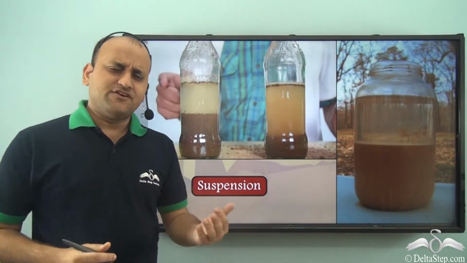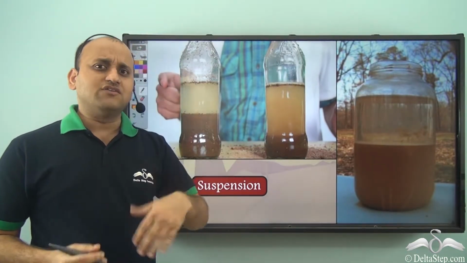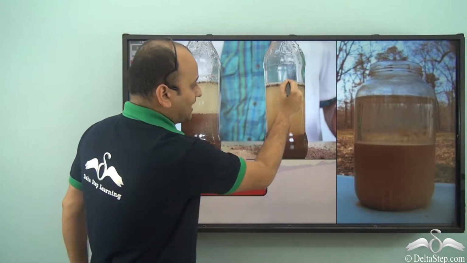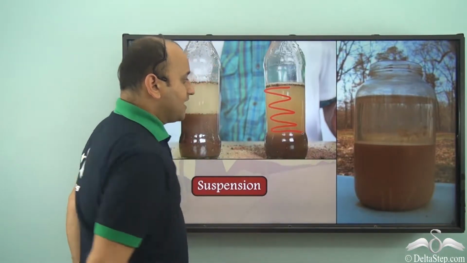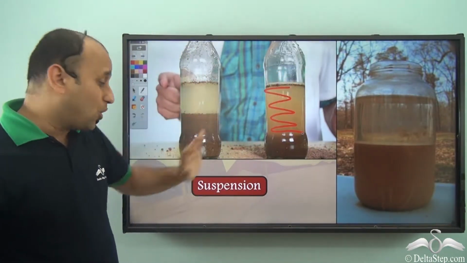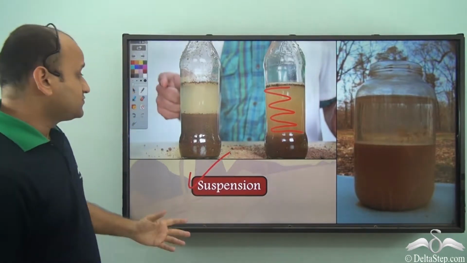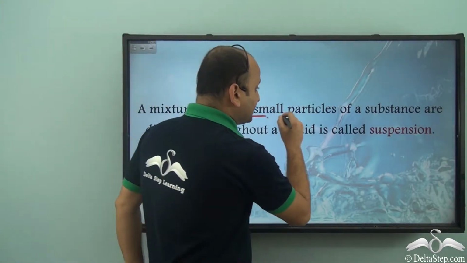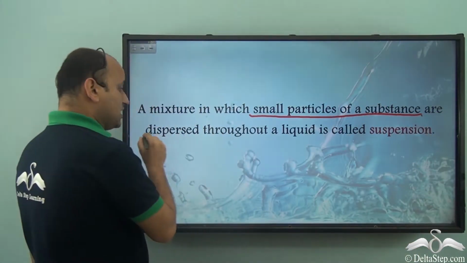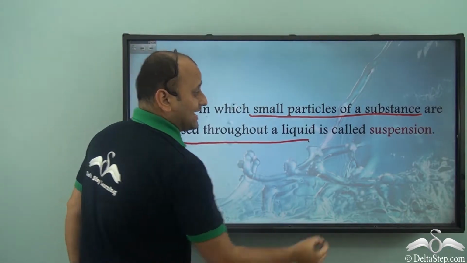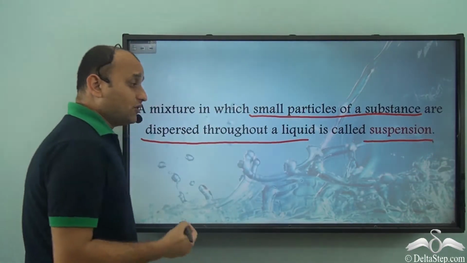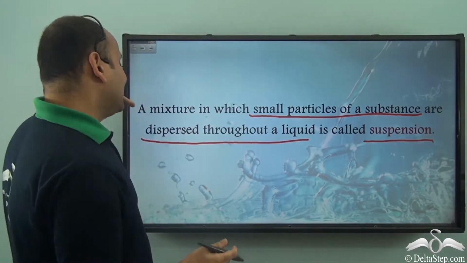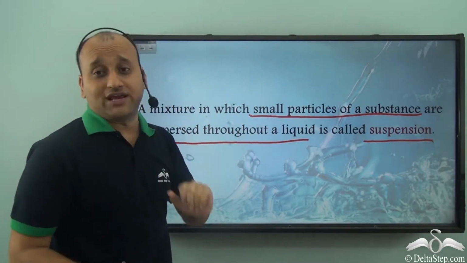Now sometimes when you add a substance in water which is not soluble in water, then you will see that it forms a cloudy substance above it. Now this cloudy liquid is called a suspension. So a mixture in which small particles of a substance are dispersed throughout a liquid is called a suspension. So the cloudy substance is nothing but small particles of a substance that are dispersed throughout a liquid, and we call it a suspension.